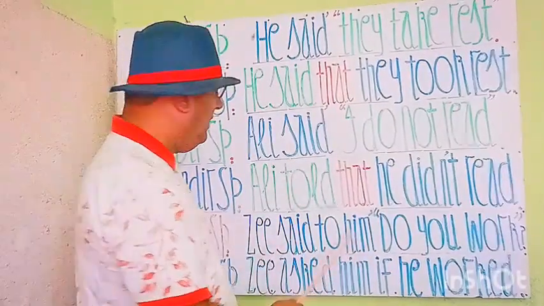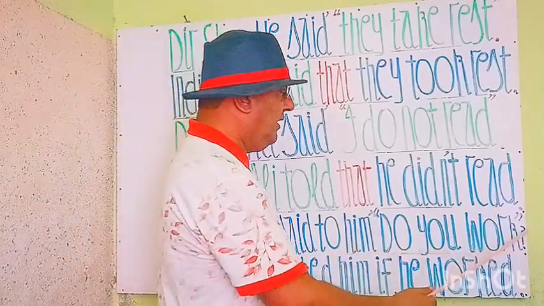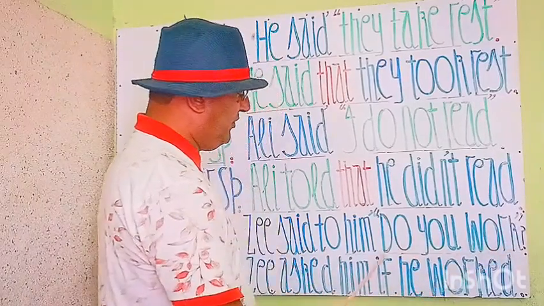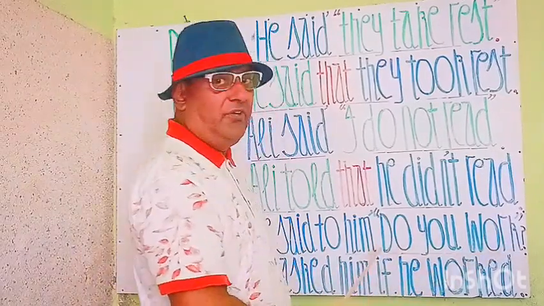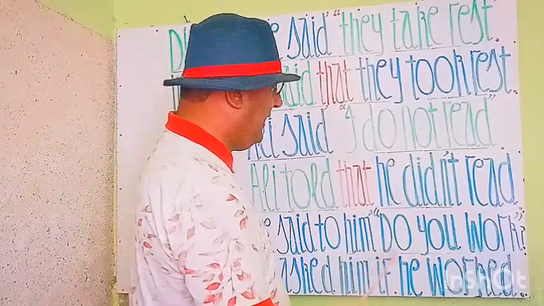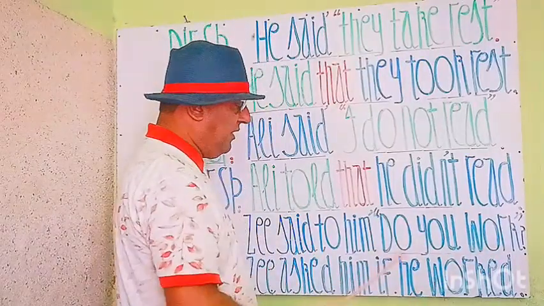Z ने उससे पूछा. Past tense, and inside the commas you see, "Do you work?" क्या आप काम करते हो. Do you work, commas close, full stop. This is a present definite tense, an interrogative statement. This is an interrogative statement because "do" is in the start and we have an interrogative mark here. Do you work, क्या आप काम करते हो.